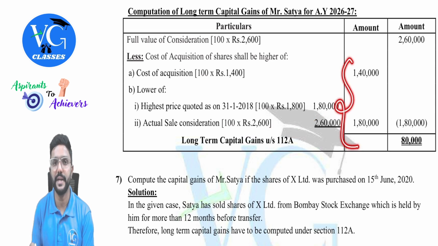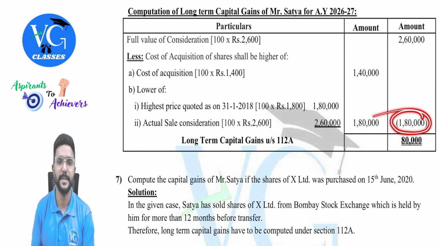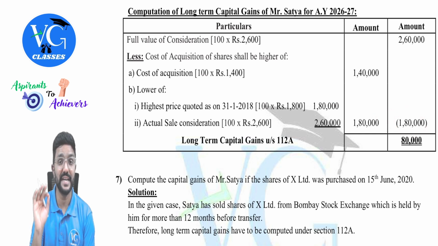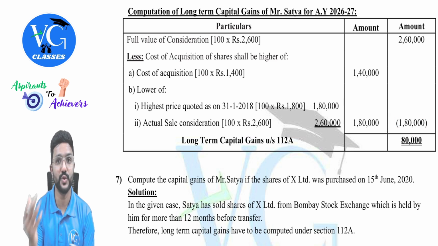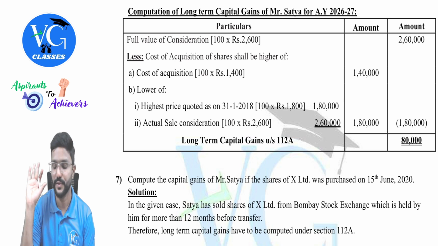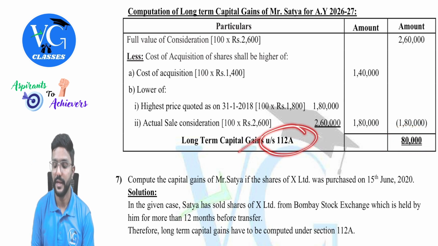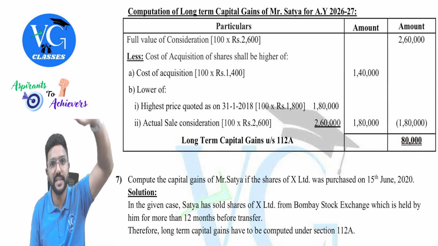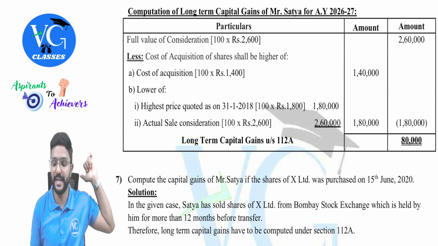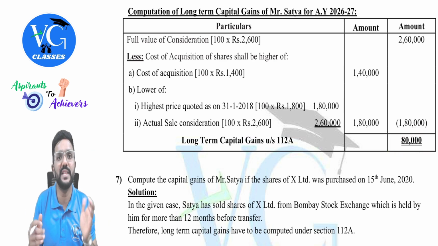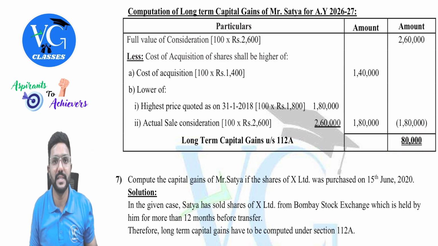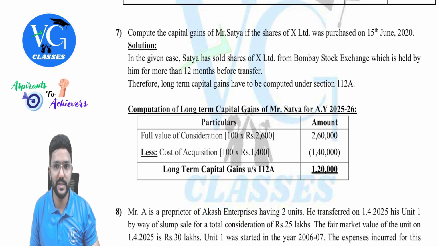Compare that with 140, take whichever is higher, 180. That is the cost of acquisition, no indexation and all. Under section 112A, no matter when you have sold it, there is no indexation benefit, guys. So 80,000 is the long-term capital gain under section 112A. Include the entire 80,000 in capital gains head. But while calculating tax, it will be zero. Why? Because it is within 1,25,000, guys.